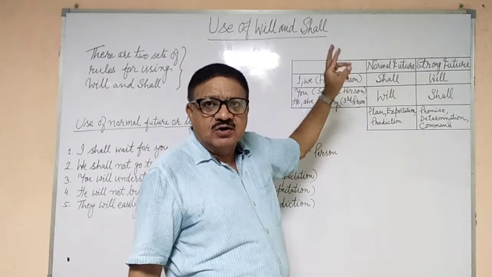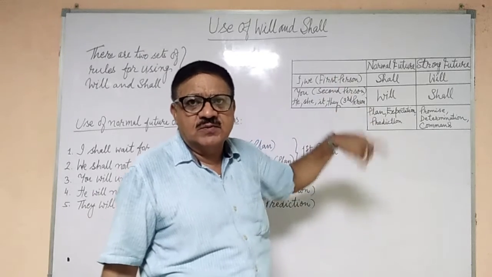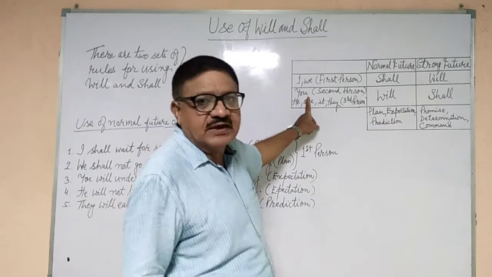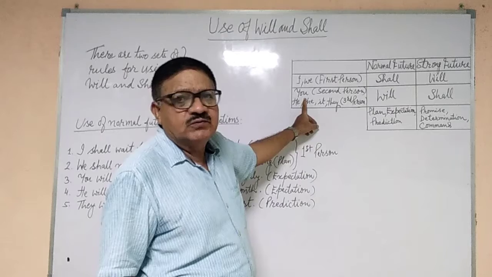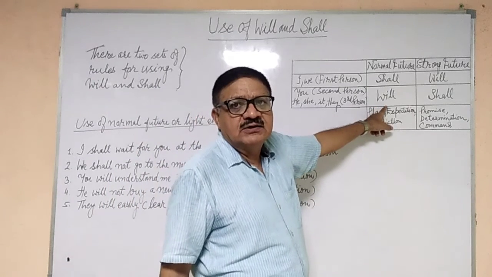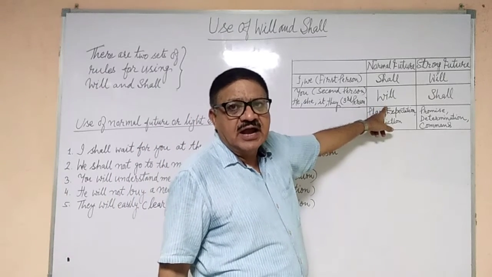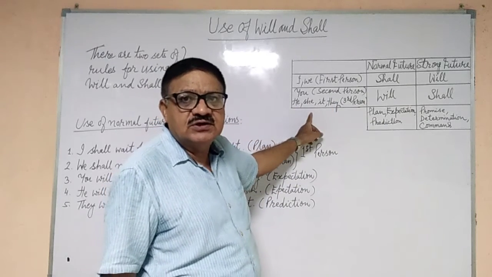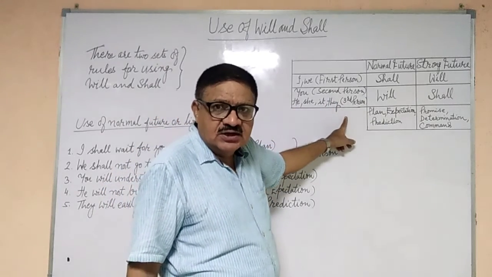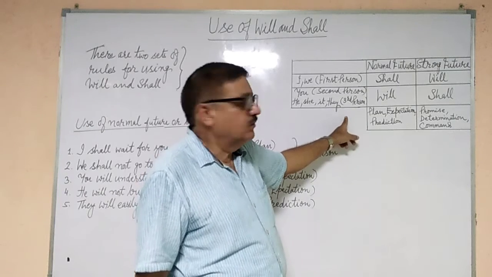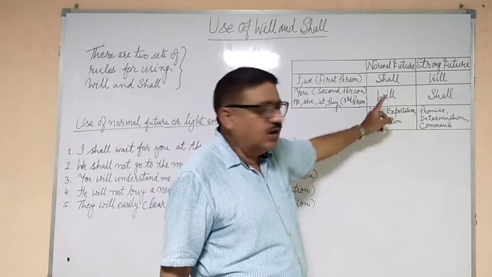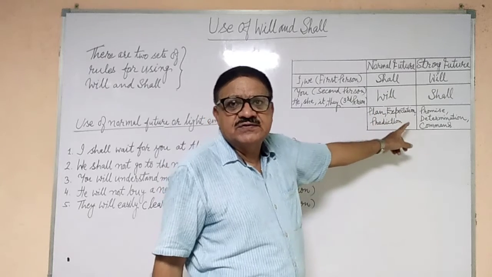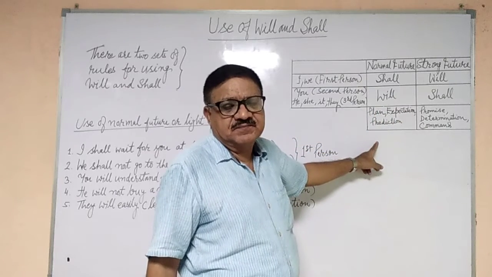Similarly for normal future, if it is second person you, we will use will in place of shall. And if it is third person, that is he, she, it or they, in that case also we will be using will for plan, expectation and prediction.